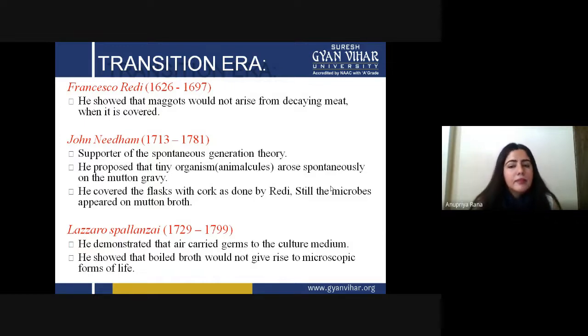But Needham did the same thing, and still the microorganisms were present; microbes could spontaneously come onto his mutton. When he saw this, he believed that whatever Redi said was wrong, because he did it and got a new result.